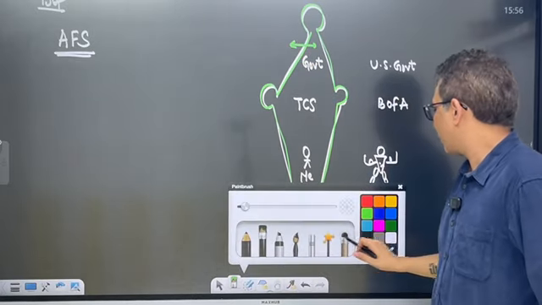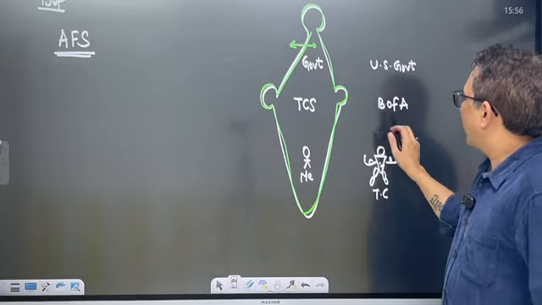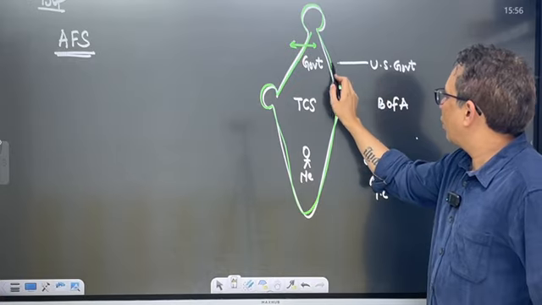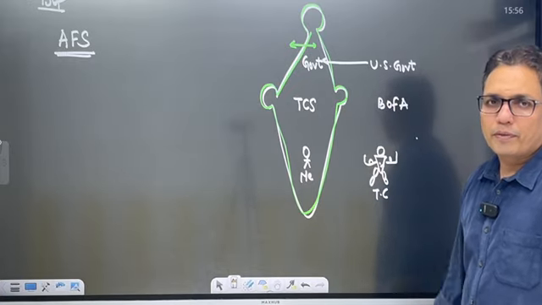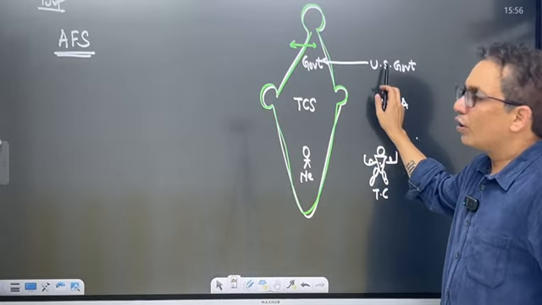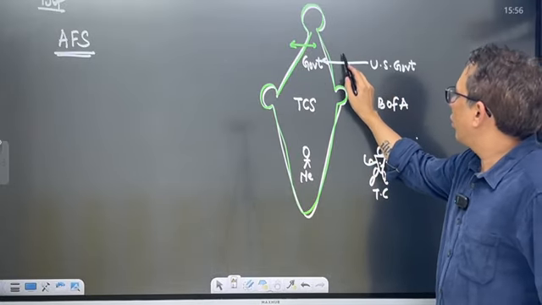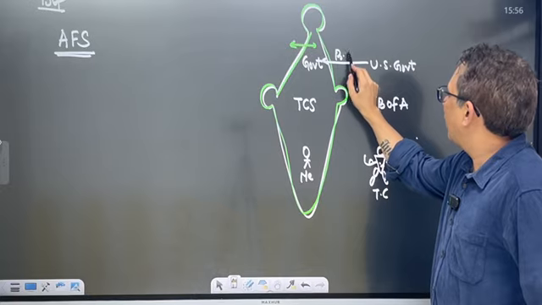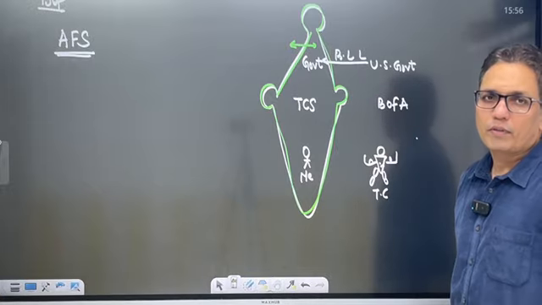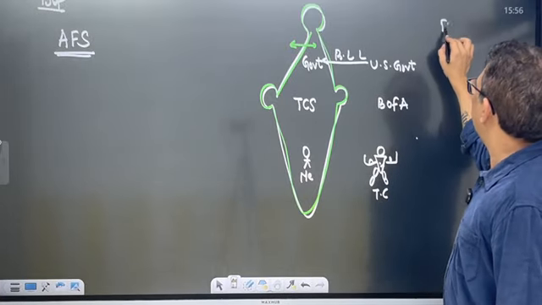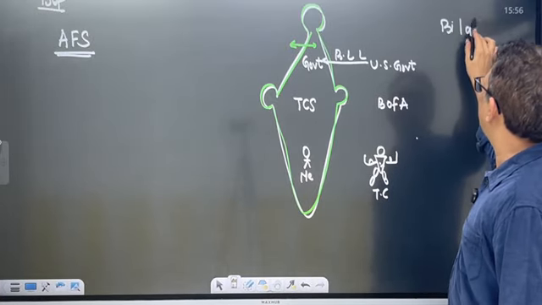Now, if the Indian government is taking a loan from the US government, one government taking a loan from another government, it is called a bilateral loan. Bi means between two countries, hence bilateral loan.